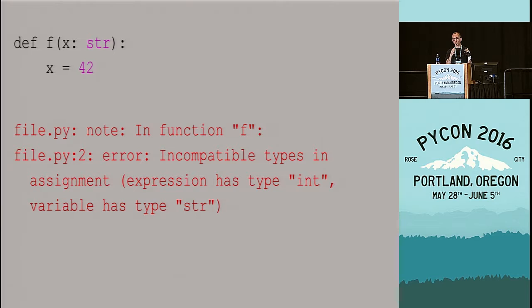Whereas PyType argues, well, as long as everybody calls this function correctly, as long as everybody is calling that function with a string, that's fine. Afterwards, that function can do whatever it wants with that x parameter.